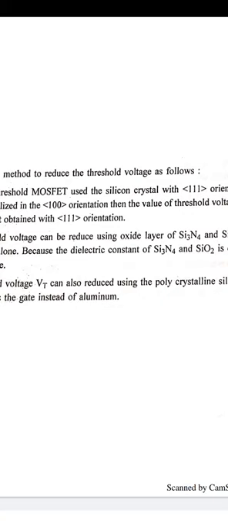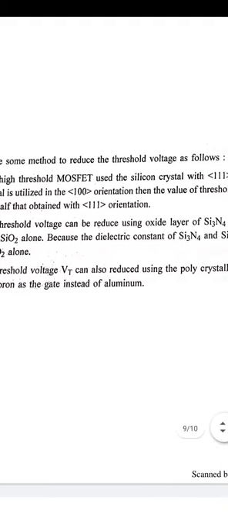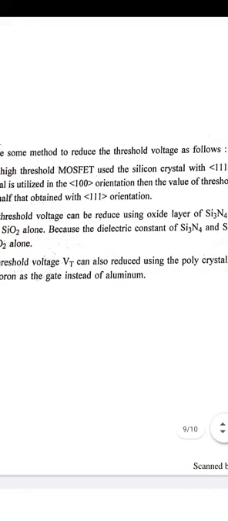If we use a crystal of 100 orientation, then the threshold voltage is about half of the value calculated for the 111 orientation. So when we change the orientation from 111 to 100, we have reduced the threshold voltage to half of the earlier value.